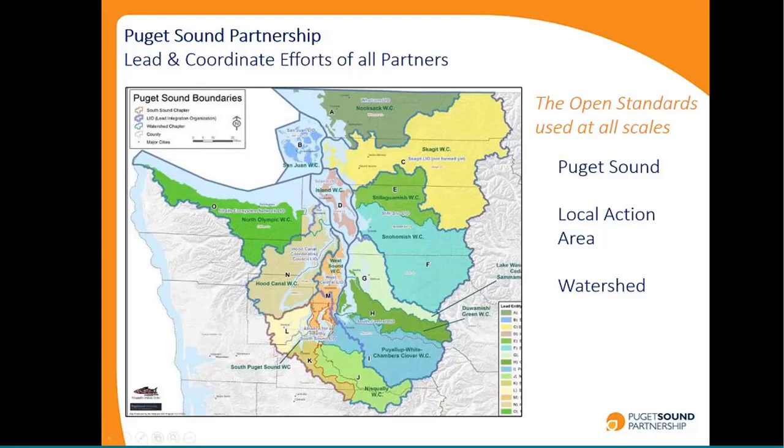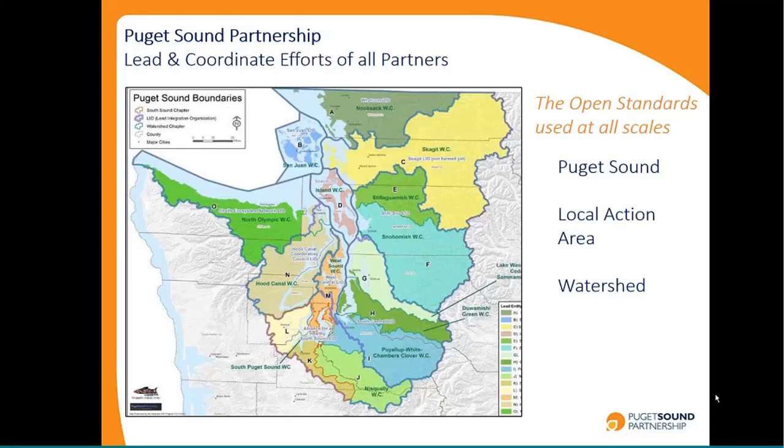So the main scales that we work at are the entire Puget Sound Basin. We have some smaller areas shown by these dark blue lines, which we call local action areas, and then we have the focus areas for salmon recovery. So we use the open standards and we use tools in Miradi and Miradi Share to help us, as I said, align and summarize our information so we can learn from each other.